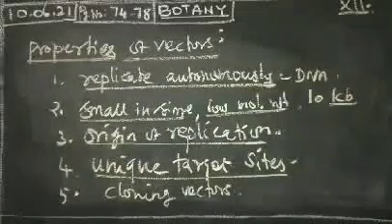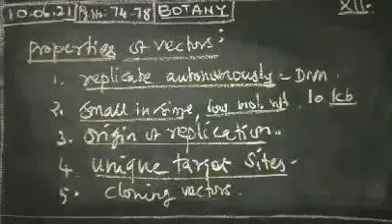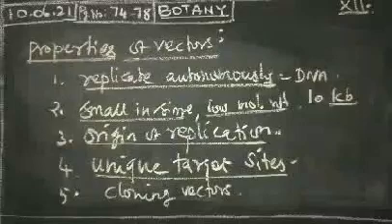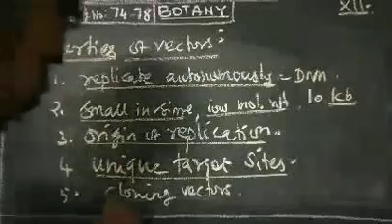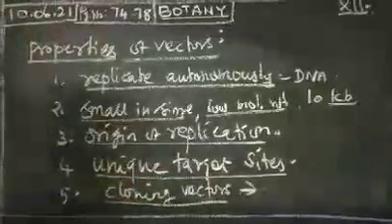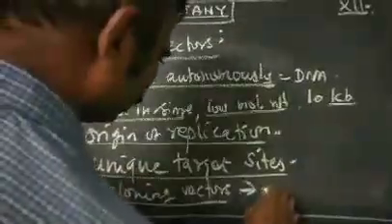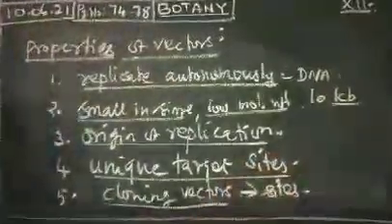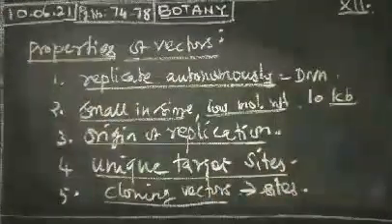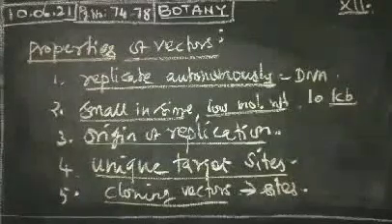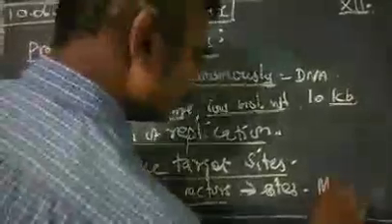Most vectors used as cloning vectors have more than one restriction site, which means multiple cloning sites.